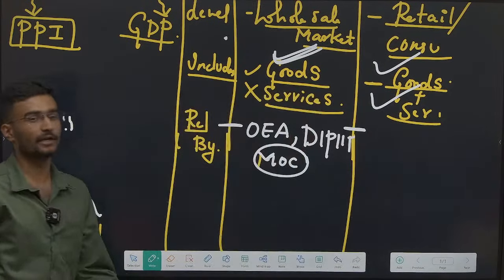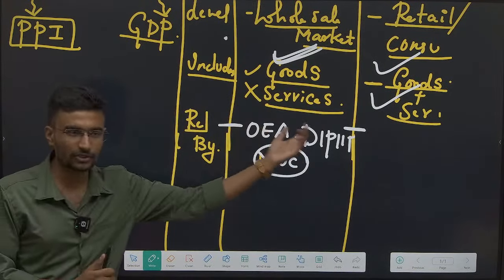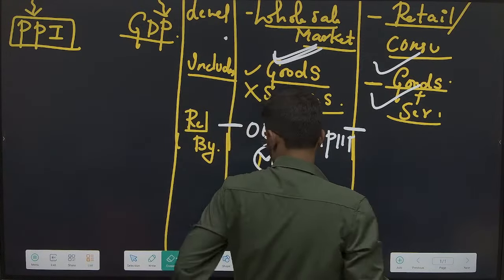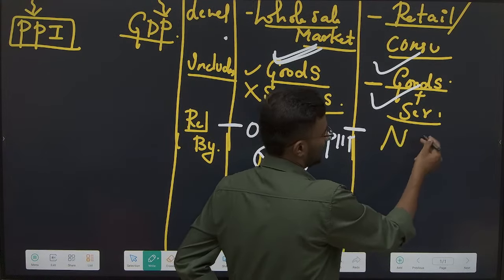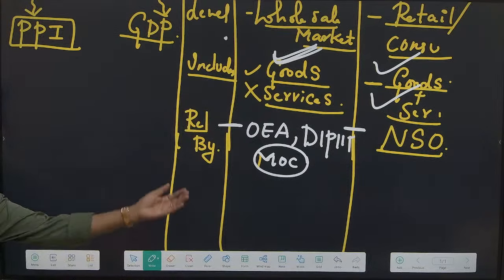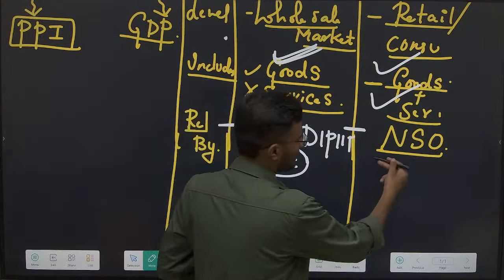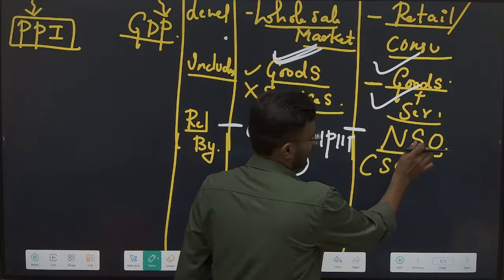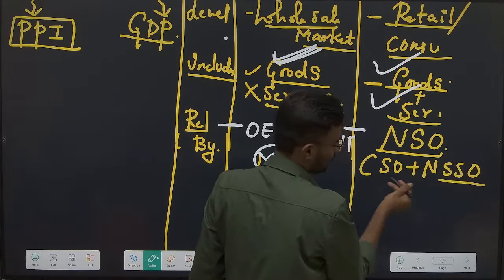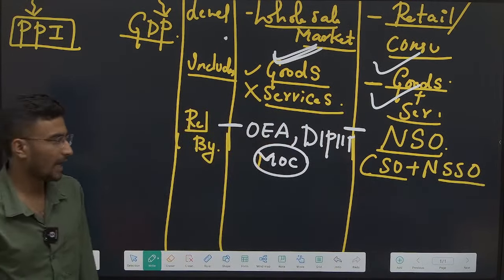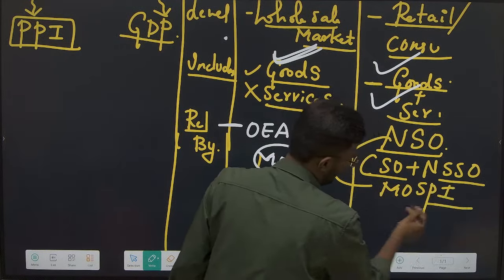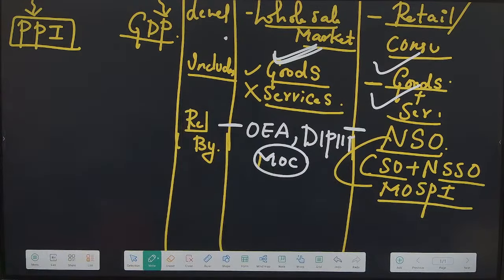I had my head down, wondering whether you were understanding what I said. Second one, it is released by NSO, not CSO. NSO, National Statistical Office, which has been established by merging the earlier CSO and NSSO, National Sample Survey Organization. Under which ministry? Ministry of Statistics and Programme Implementation, MoSPI.